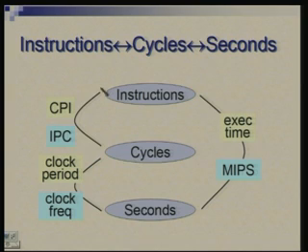So for example, the relationship between instructions and cycles could be expressed as cycles per instruction. Okay, the number of cycles you require to do an instruction. You can talk of an individual instruction, you can talk of a collection of instructions in terms of its average. So when you're talking of an entire program, what would matter is average CPI, or average cycles per instruction, for that particular program. Now remember that this average could be different from program to program.